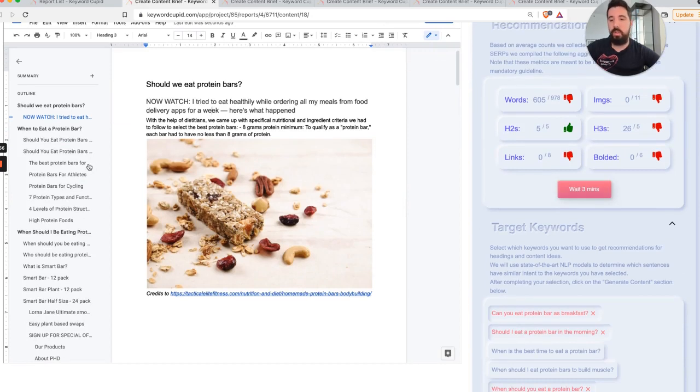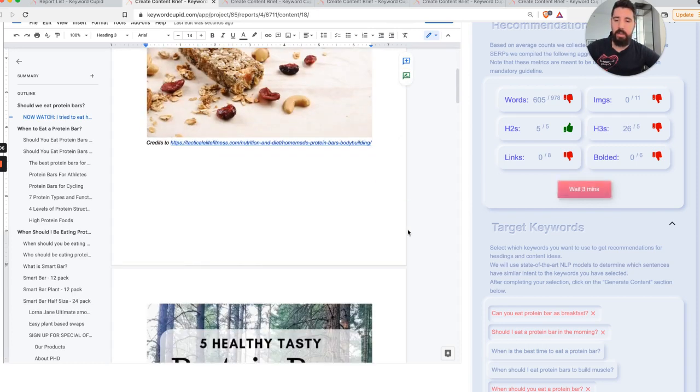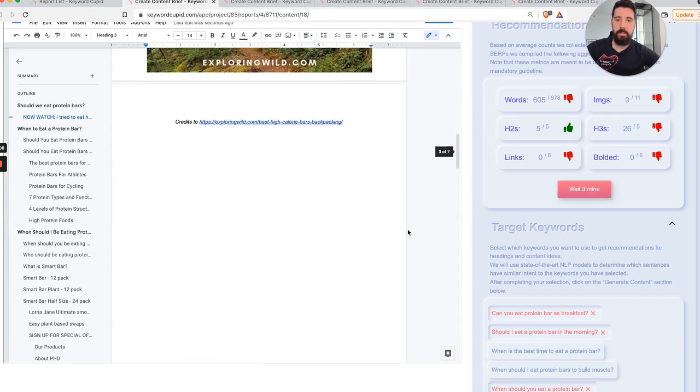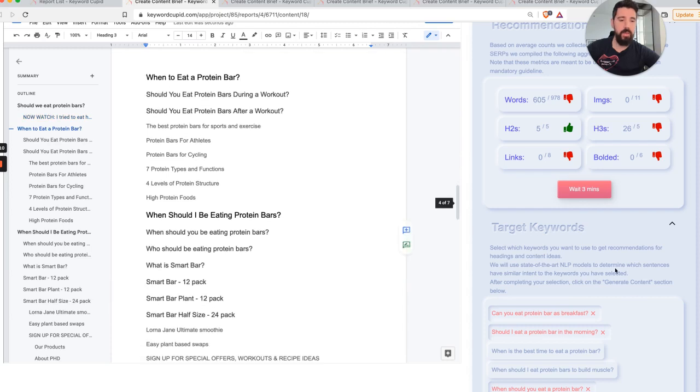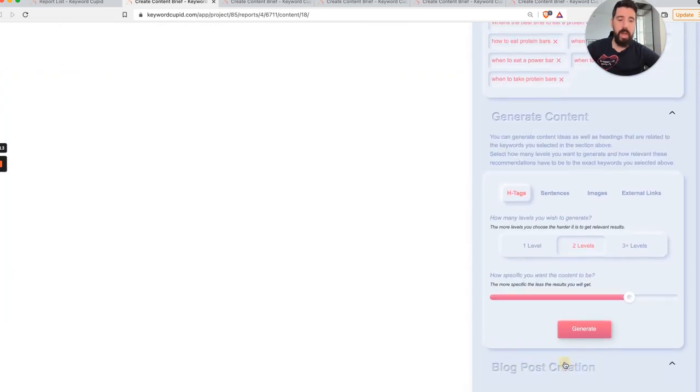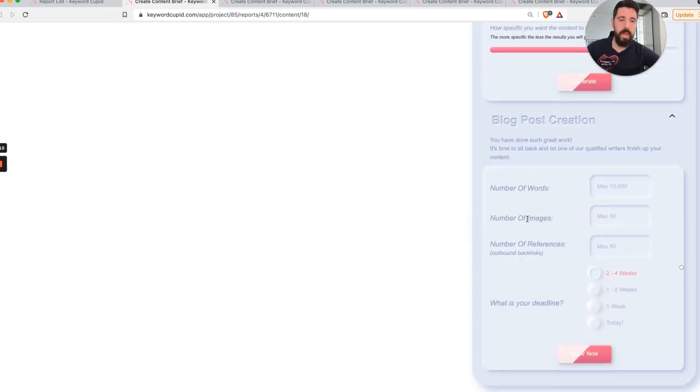Obviously, this is not production, like you're not going to go to production with this, but it will speed up the process, because you can just take this idea and rephrase it and inject your own spin on the article that you're writing for your site. Or you can also hire us to do the writing for you.